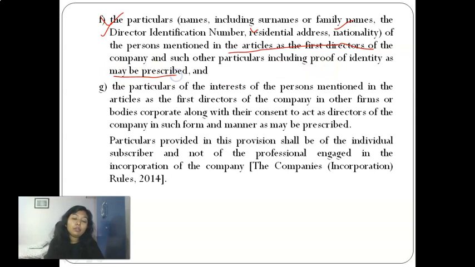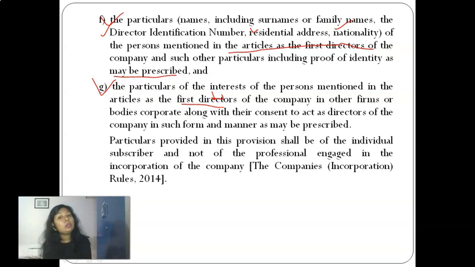Now again we have to refer to the rules for this, but you don't need these things in that much detail, so it's okay for you to remember only this much. The last thing that is required is the particulars of interest of a person who is mentioned as the first director in the articles.